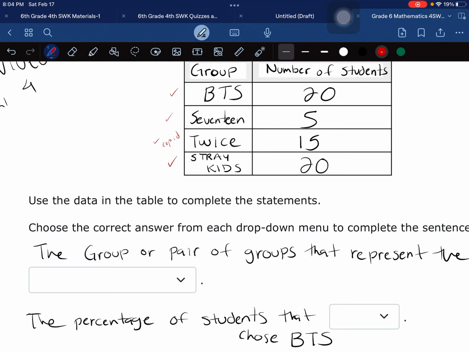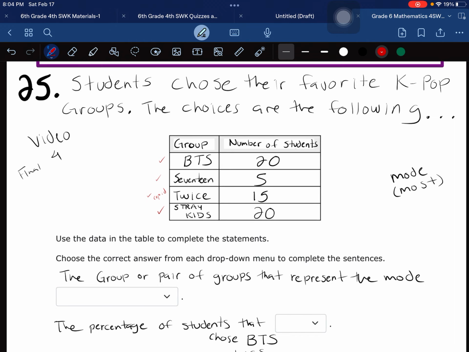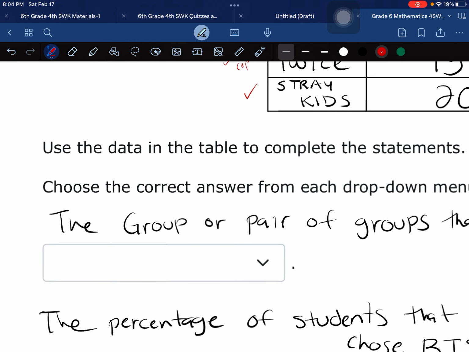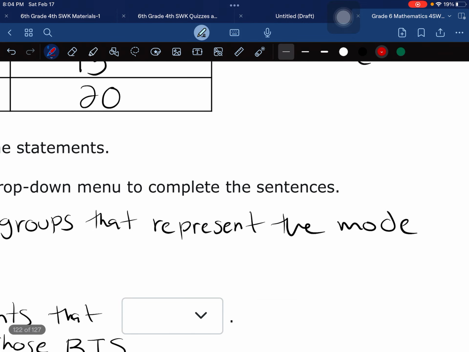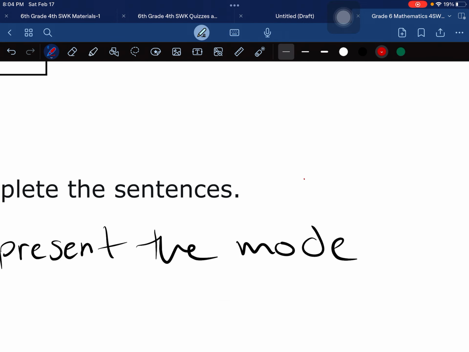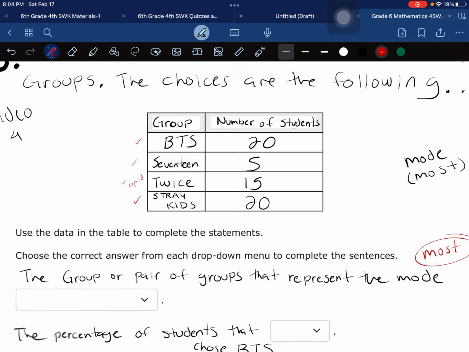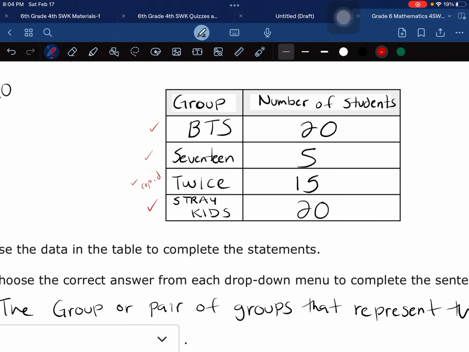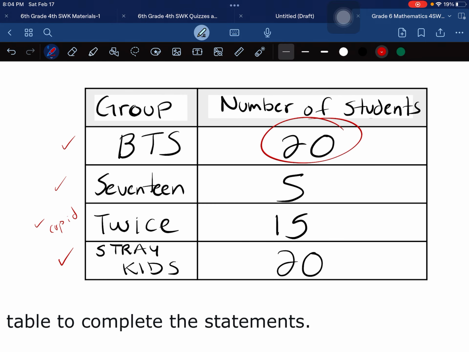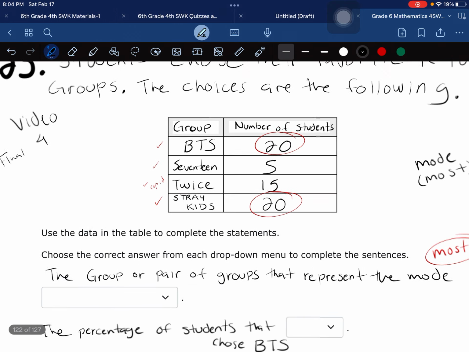Use the data in the table to complete the statements. Choose the correct answer from each drop-down menu to complete the sentences. The group or groups that represent the mode. This is the one that appears the most. The biggest number, or the one that repeats. What is the biggest number? 20, that's true. But there's two of them.